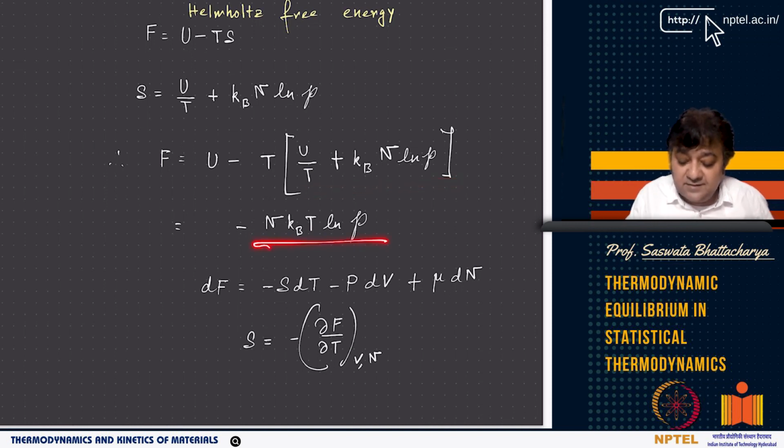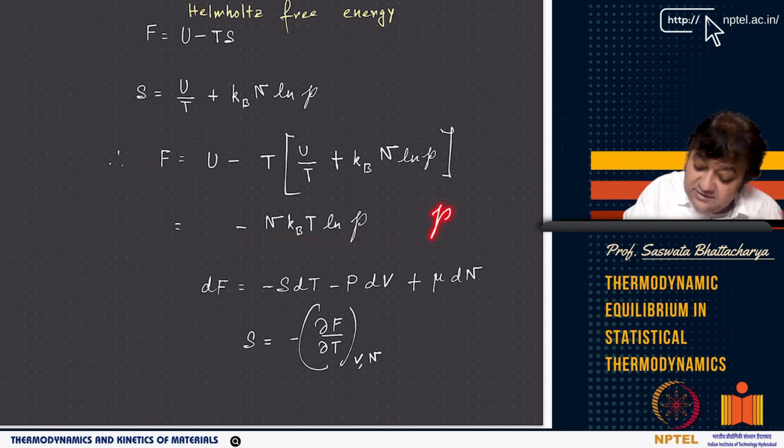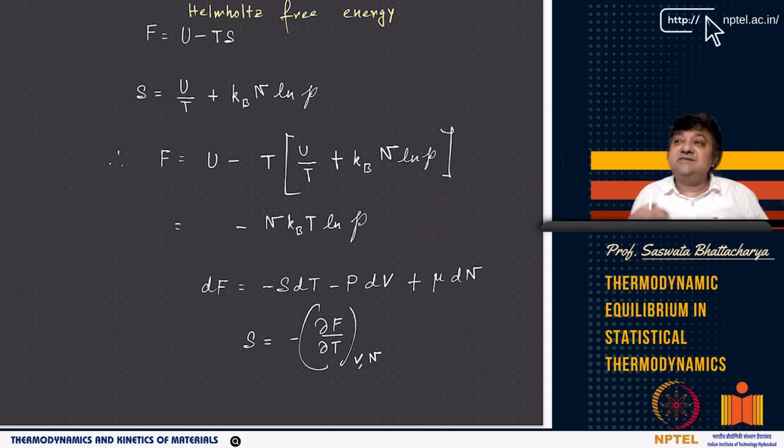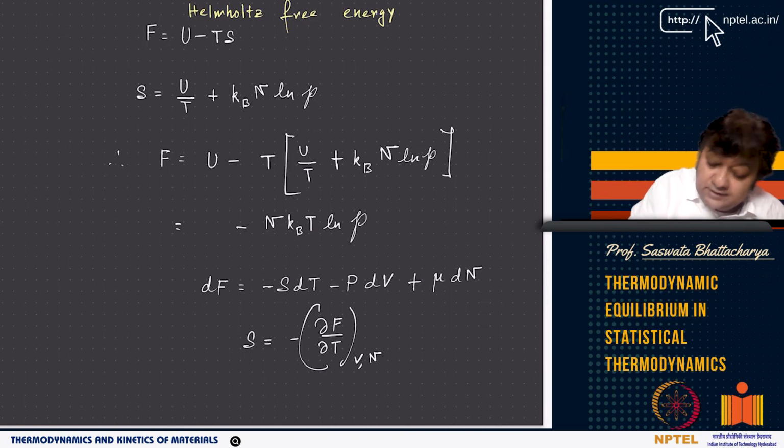So this becomes minus N kBT ln P, and again this partition function is very important, because the partition function is basically giving you the sum of all the accessible microstates for the most probable macrostate. So this partition function is now giving you the connection between, see, N kB is R, which is the gas constant when N is Avogadro number, T is temperature, F is Helmholtz free energy.